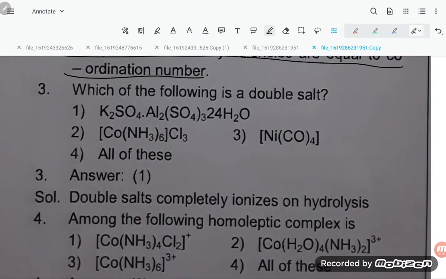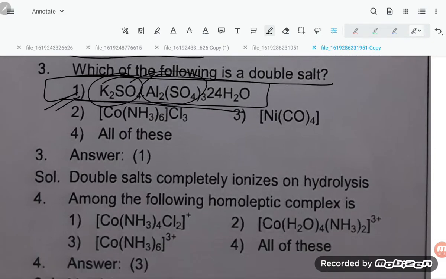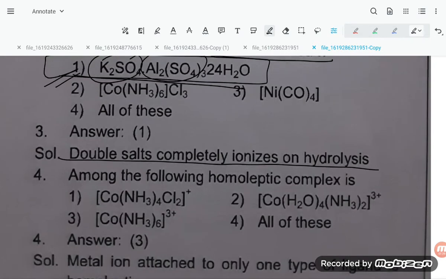Now, question number 3. Which of the following is a double salt? Option number 1 is made up of two salts, students, potassium sulfate and aluminum sulfate. So a compound made of two salts is known as a double salt. So the correct option is option number 1. A double salt completely ionizes on hydrolysis. That's okay, but it is made up of two salts.